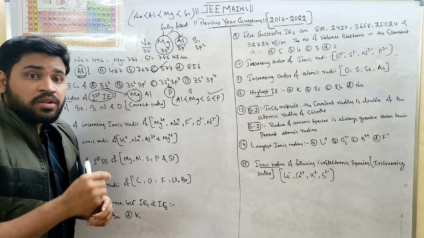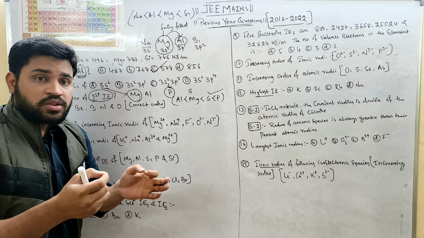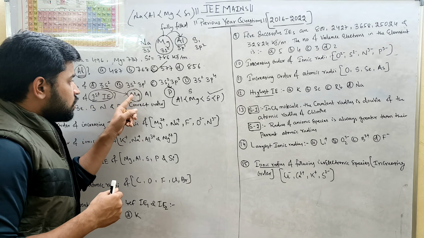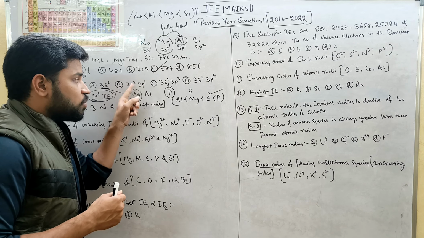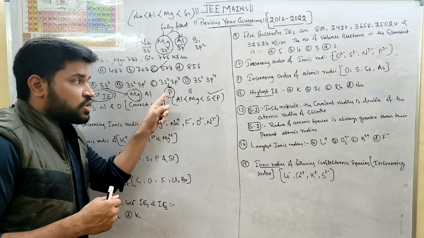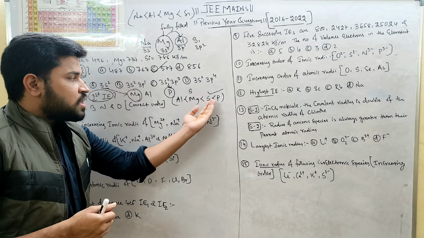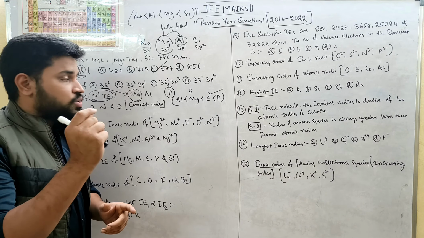is half filled, which are stable, and their ionization energy values will be more. So due to this reason, we can say magnesium's ionization energy is more than aluminium's, and phosphorus's ionization energy is more than sulfur's. Just reversing it, we can get the correct order of their ionization energy values.